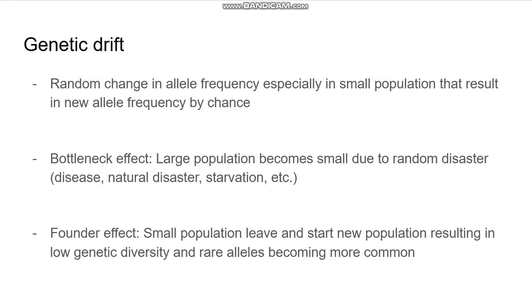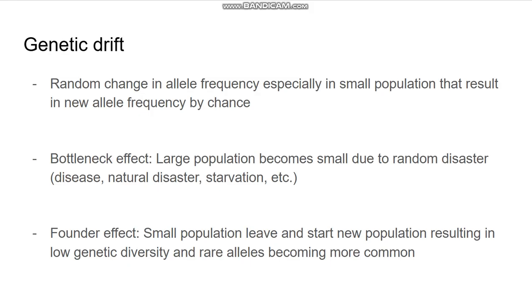So now we'll talk about genetic drift. Genetic drift means, I'll also say that evolution means a change in allele frequency. And an allele frequency means how common an allele is in a population. So genetic drift means a random change that happens in allele frequency, especially in a small population, that results in a new allele frequency by chance. So it's completely random, and it can happen just out of nowhere.